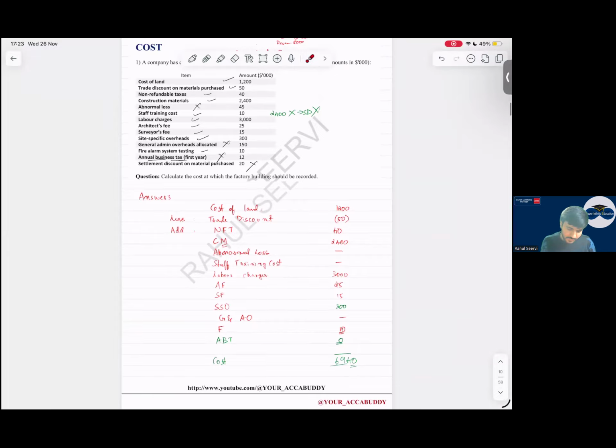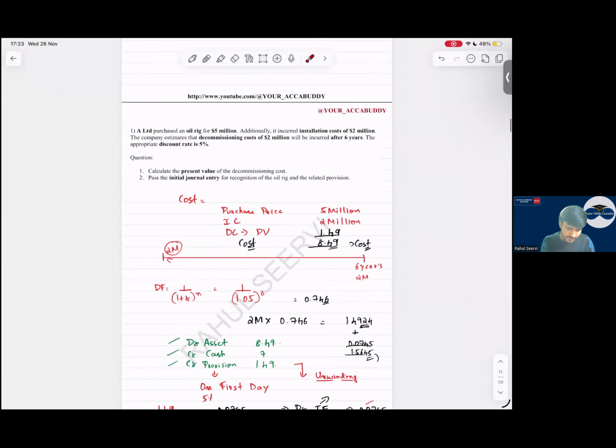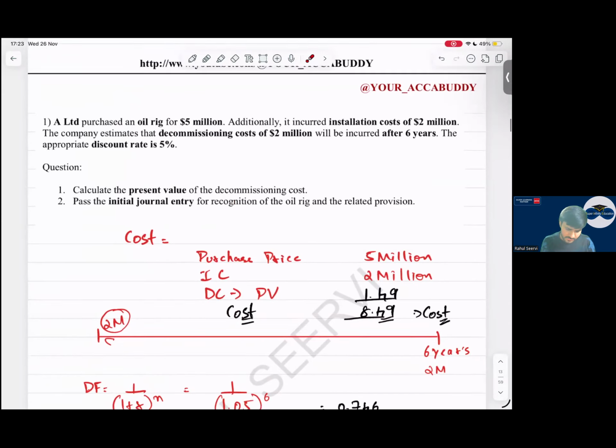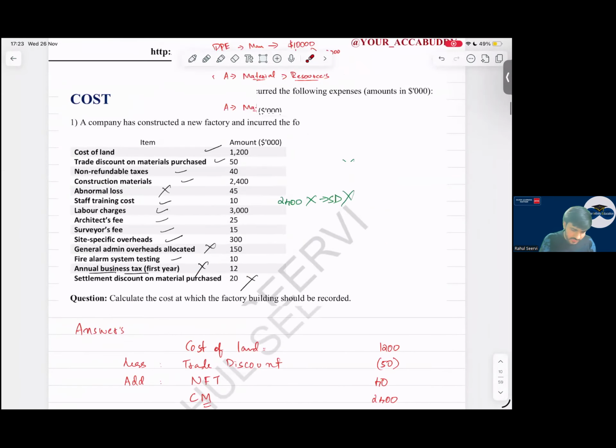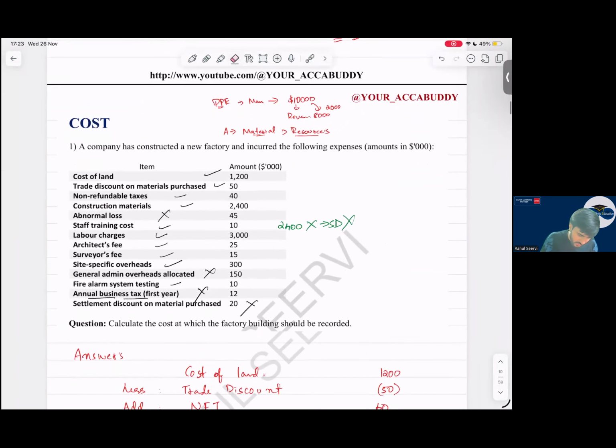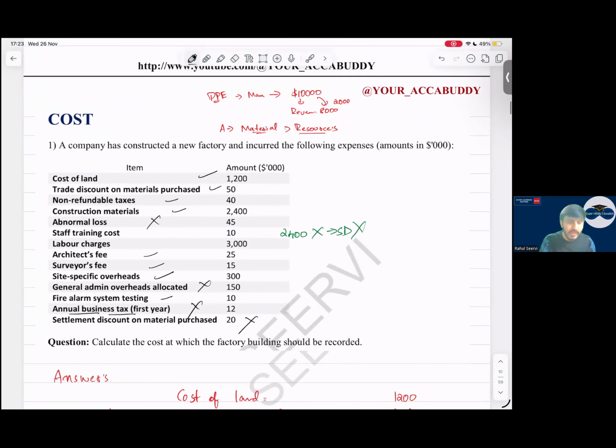Sir, first, you don't include staff training cost? Staff, which one? Staff training. You said we include it. Sorry, sorry, I read it as staff cost, it's not included. Sorry, my bad. Staff training cost, if the cost is regarding the construction part, we include it. Staff training cost will be ignored, sir.